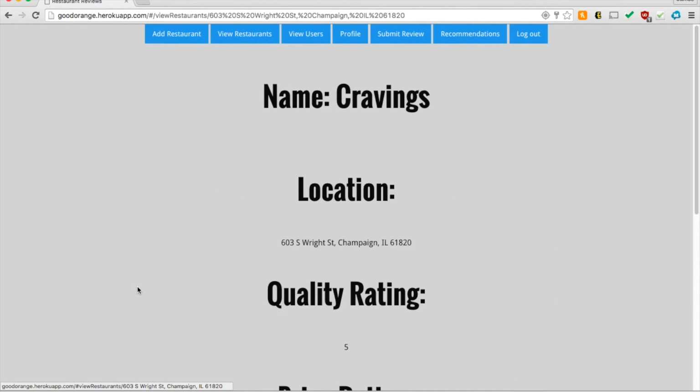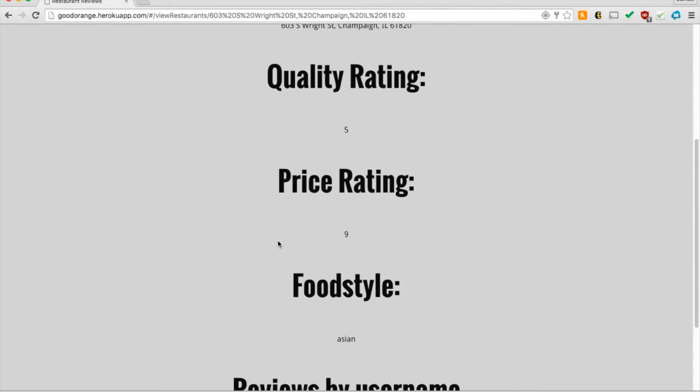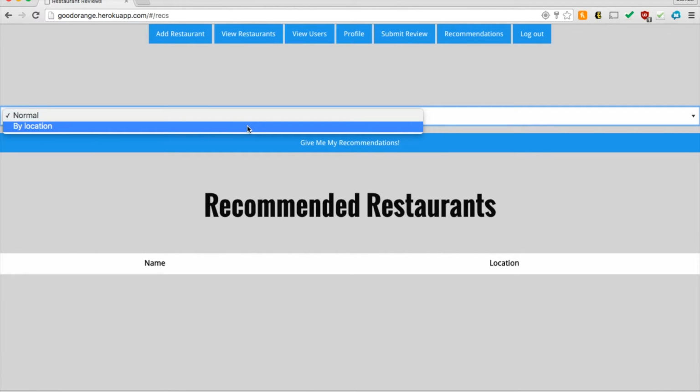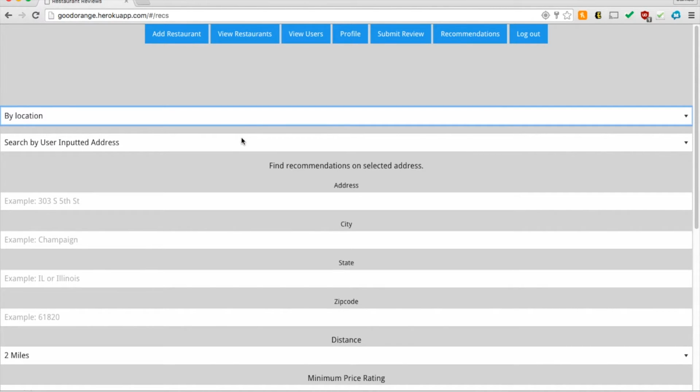You can also click on one of those recommended restaurants, and you see here it sends me the data and information on that restaurant, including the quality and price rating and reviews. So let's go back, and we can actually look up recommendations by location. And there's actually 2 options.